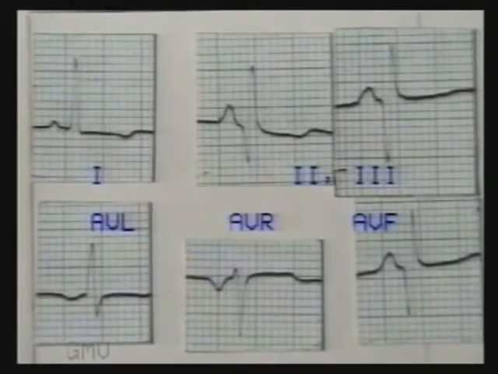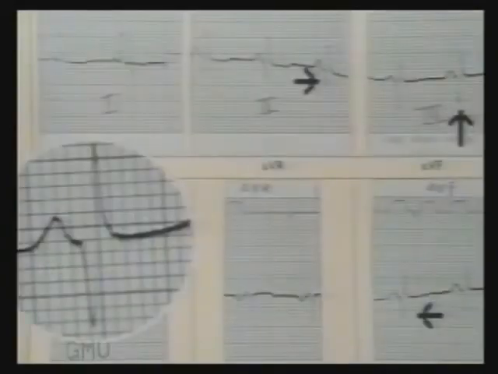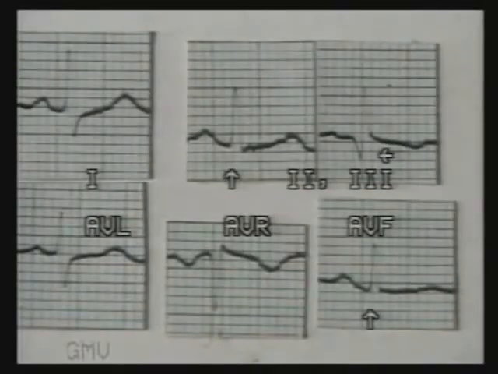In this ECG strip, note the deep Q waves in leads 2, 3 and AVF. The ST segment is isoelectric and there is no T wave inversion. So this is an old inferior wall infarct, at least 3 months old. The same ECG, note in close-up view that the Q wave is deep as well as wide, a pathological Q wave. At this stage, we will learn an important point about Q wave.